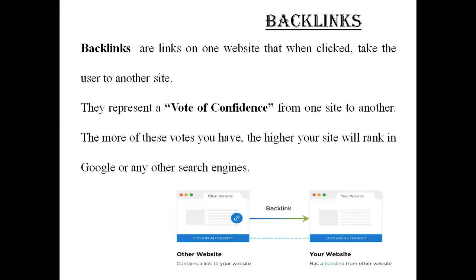Each of these votes tell search engines that the content is valuable and useful. So the more of these votes you have, the higher your site will rank in Google and other search engines. Internal backlinks connect one page to another.